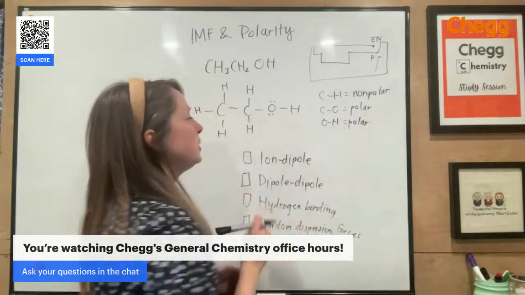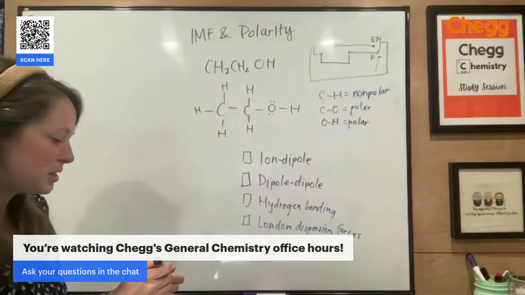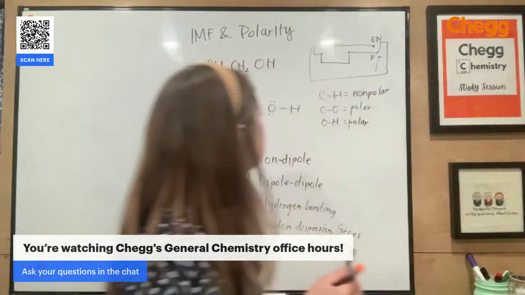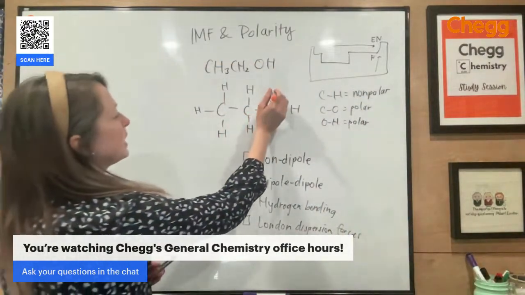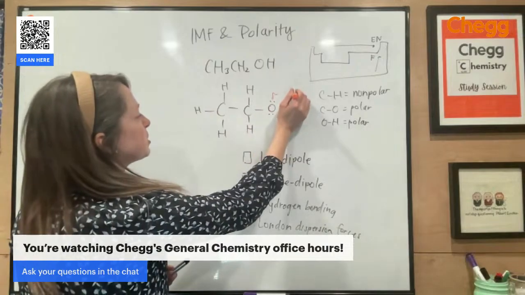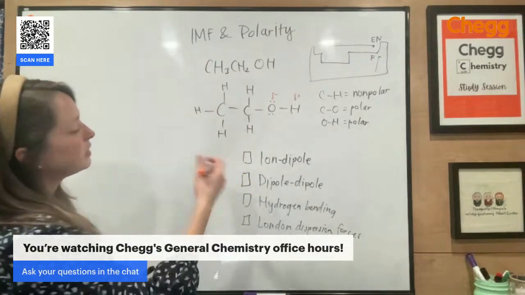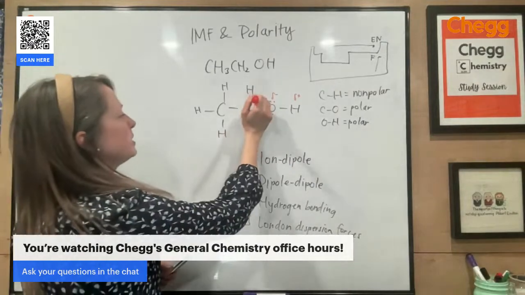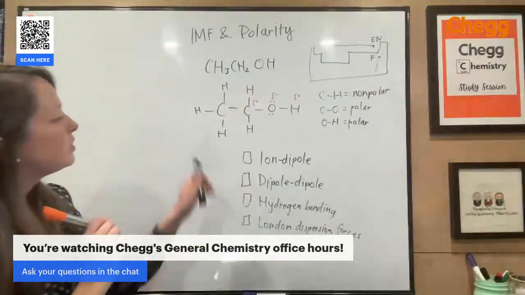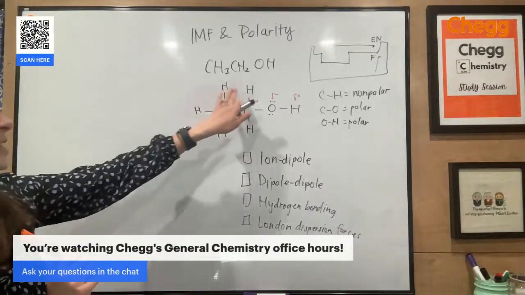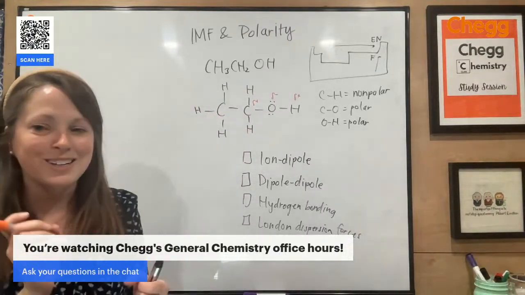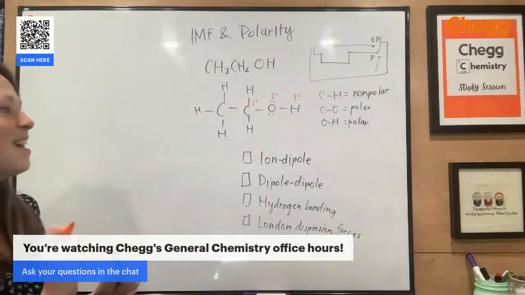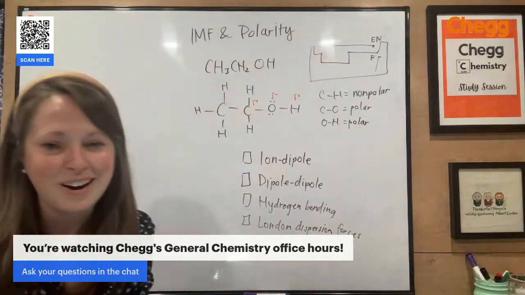Normally when we're looking at a molecule, we're going to look at each of these bonds. I'm going to draw that in a different color. Our more electronegative atom is going to have the partial negative charge, and the other atom is going to have the partial positive. Notice none of these hydrogens have partial positives. That's because carbon to hydrogen is a nonpolar bond. Please be careful with that.